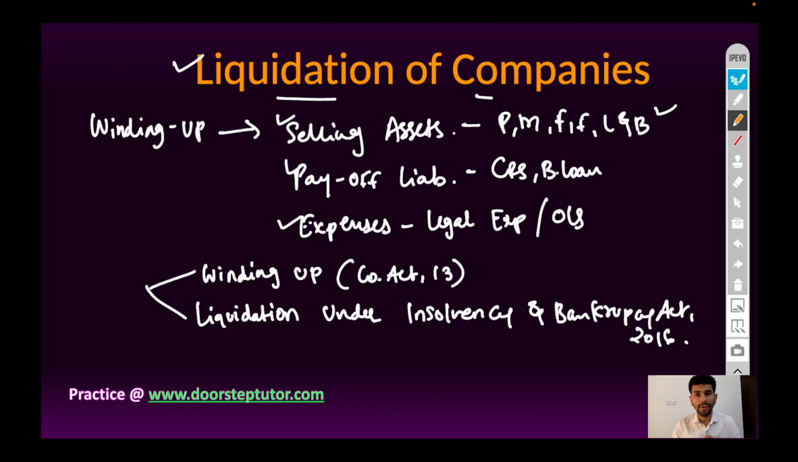So, what are the steps involved in liquidation of companies? First of all, the company will sell off all the properties and assets of the company. Then the liabilities will be paid off. These are the outsiders' liabilities such as payment to the creditors and bank loan repayment, and all types of expenses will be paid such as legal expense or any other outstanding expenses such as electricity bill, rent outstanding, salary to the employees outstanding. Then the remaining amount will be distributed to the debenture holders, preference shareholders, and equity shareholders.